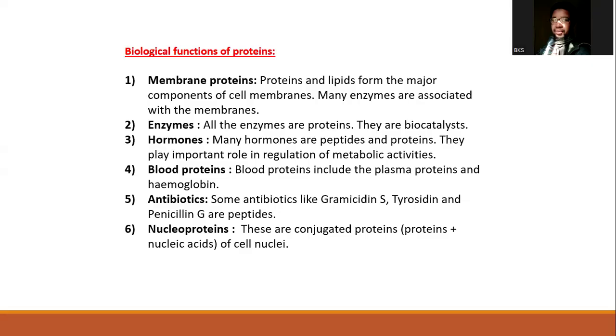This protein can be a membrane protein, but the membrane protein can serve a lot of functions. A membrane protein can serve as a channel, an opening through which substances can get in or out, because the cell membrane being impermeable doesn't allow substances to get in and out unless those substances are very small and hydrophobic in nature, in which case they can easily find their way. So very small molecules can avoid this.